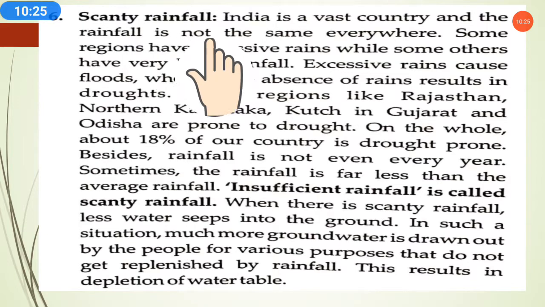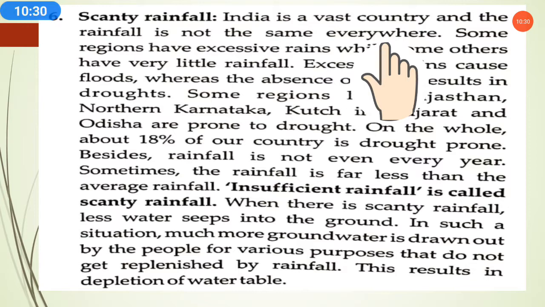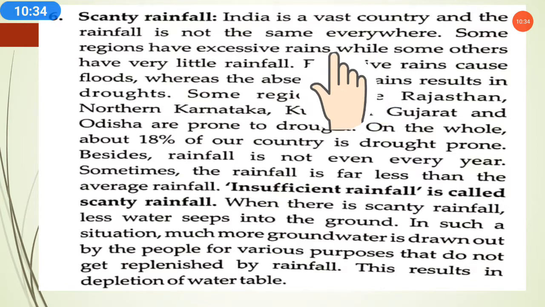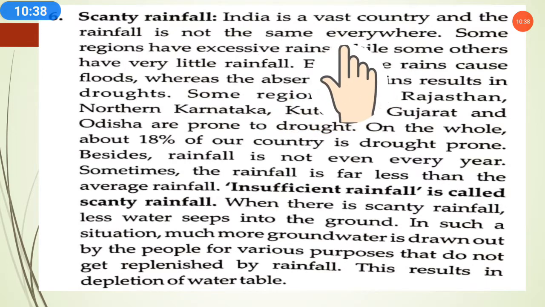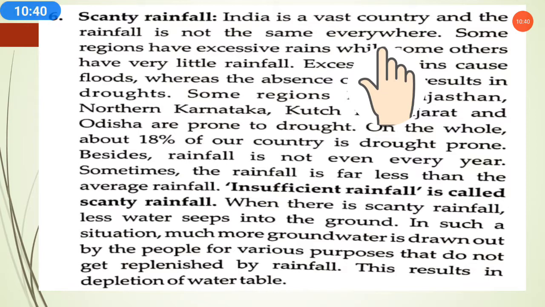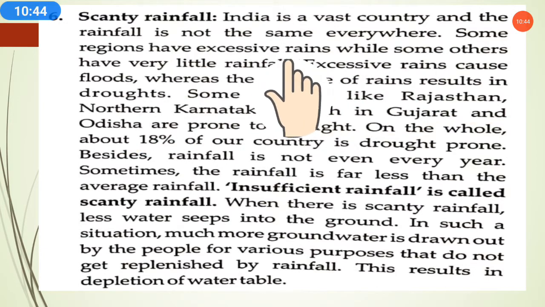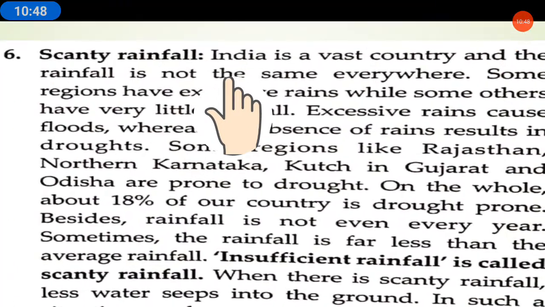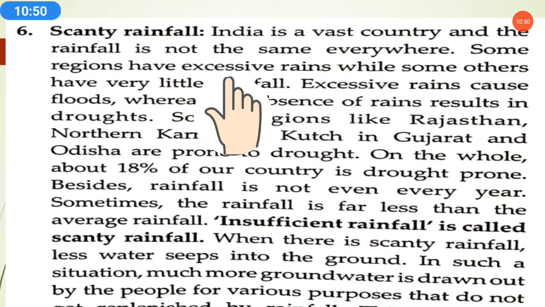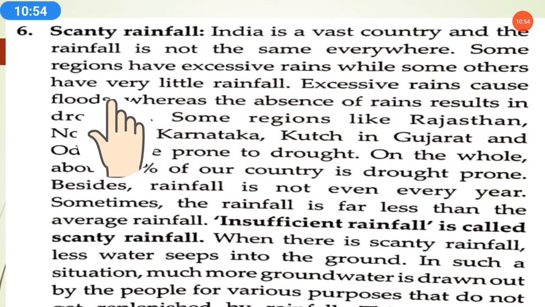India is a vast country, a very big country, but rainfall is not the same everywhere. We can't say that every state, city or village has the same amount of rainfall. Some regions have excessive rains, meaning a very high amount of rainfall, while others have very little rainfall.